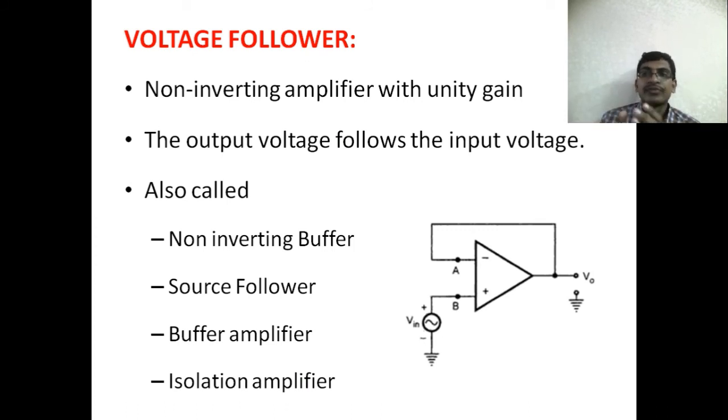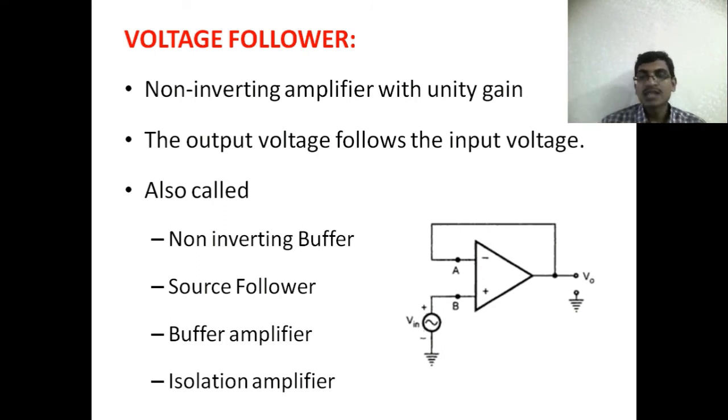So if we want to attach two amplifier sections which have a mismatch in the input impedance and output impedances, then we have to use this buffer or voltage follower in order to match the impedances.